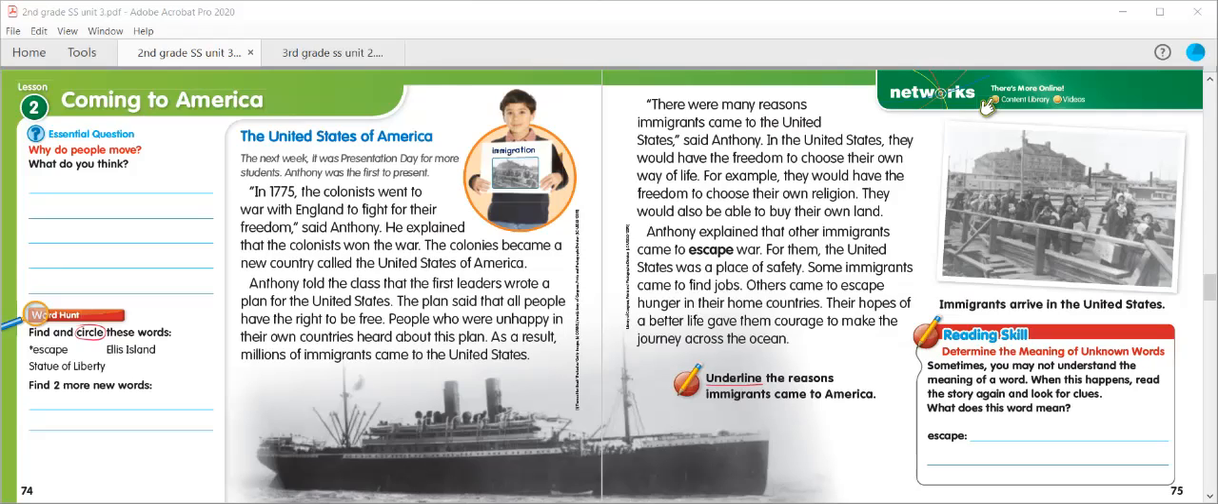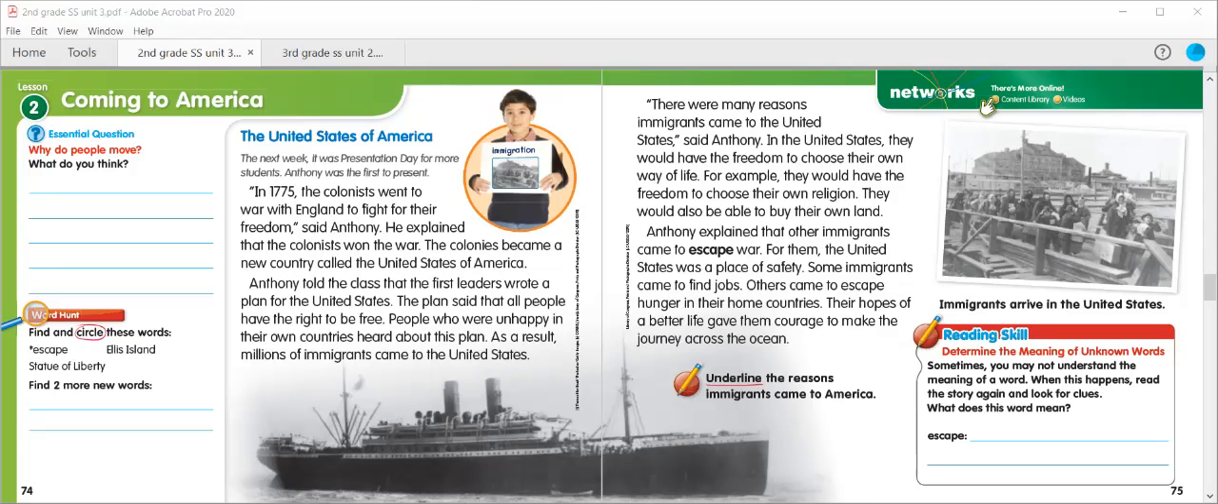So over here, underline the reasons why immigrants came to America on these 2 pages, and then we're going to answer our reading skills question. Now, our reading skill is determining the meaning or figuring out the meaning of unknown words. So sometimes you may not understand the meaning of a word. When this happens, read the story again and look for clues. What does this word mean?